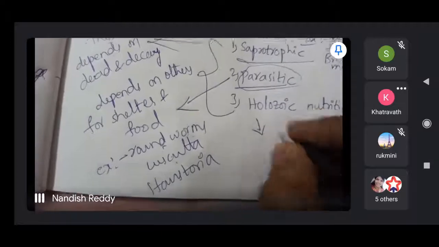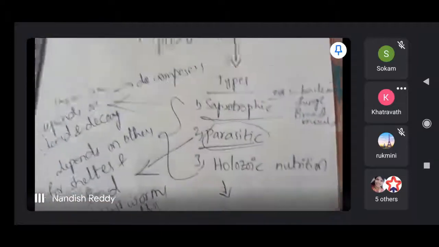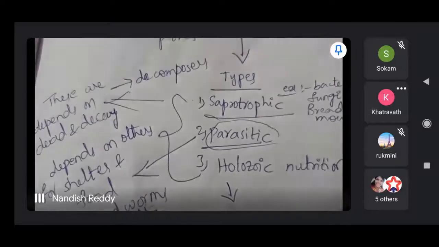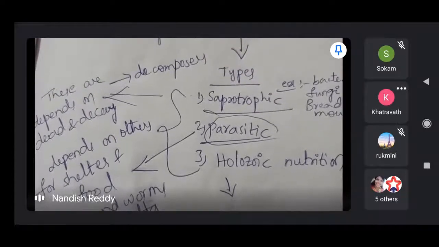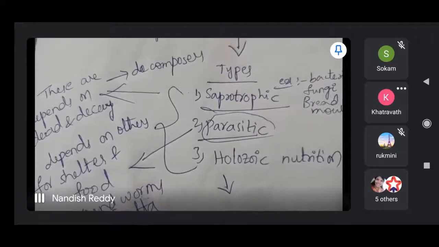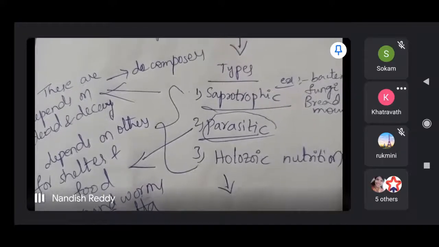And holozoic nutrition: in this, an organism takes complex organic food materials into its body, and the ingested food is digested and then absorbed into the body cells of the organism.